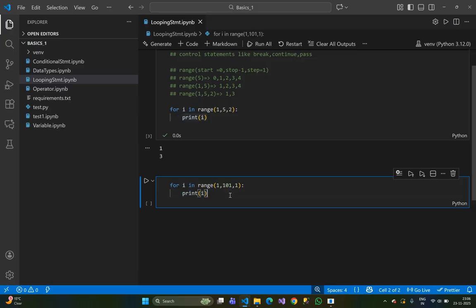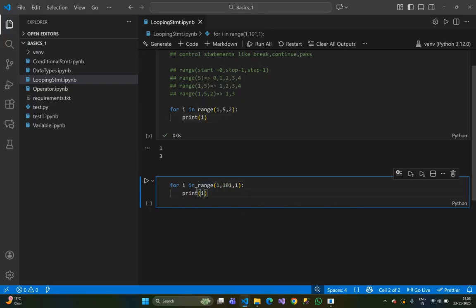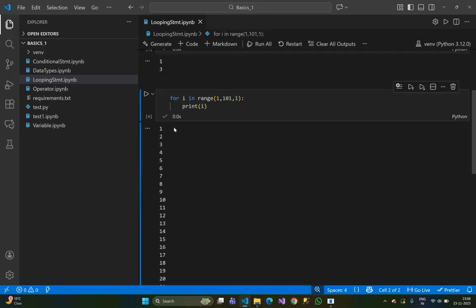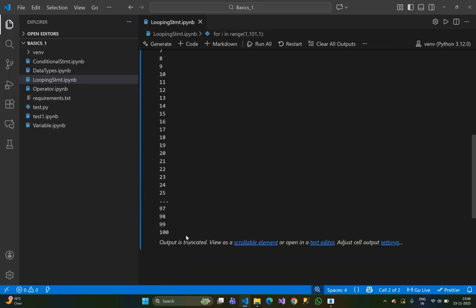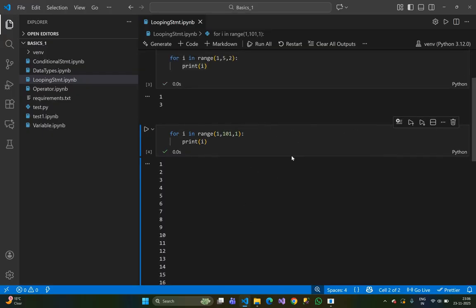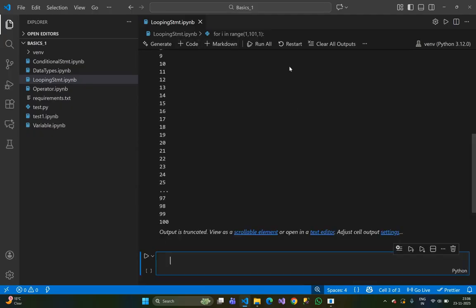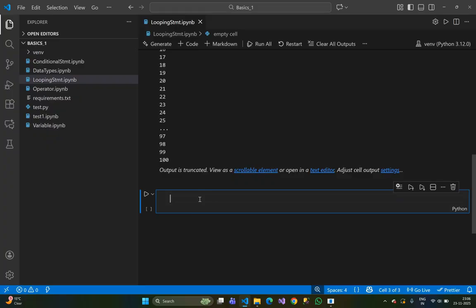It will print from 1 to 100 within a single line. This is the for loop syntax. Within a single print statement, we can print from 1 to 100. This is the actual use of for loops. You click here, and it will print from 1 to 100. You got it, I think. Now we'll discuss the while loop.